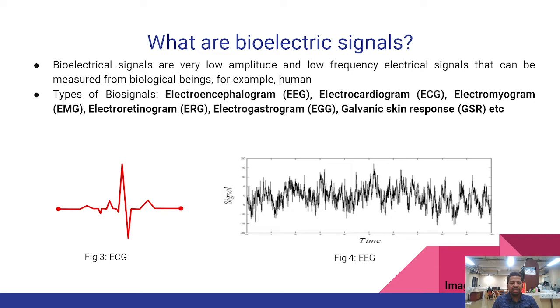So in figure 3 and figure 4, we have two signals. The first one is the ECG signal, and as evident in the figure, ECG or electrocardiogram is more sort of a regular curve with no jitters. Whereas in the case of electroencephalogram or EEG, the signal is more jittery and more random.